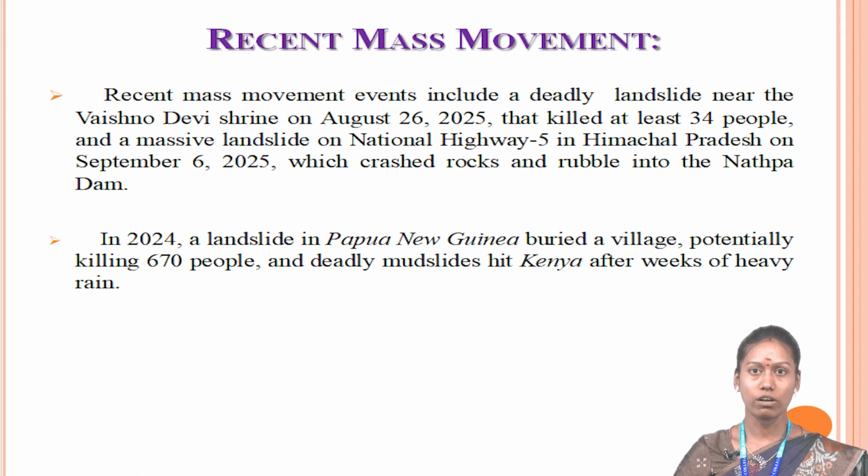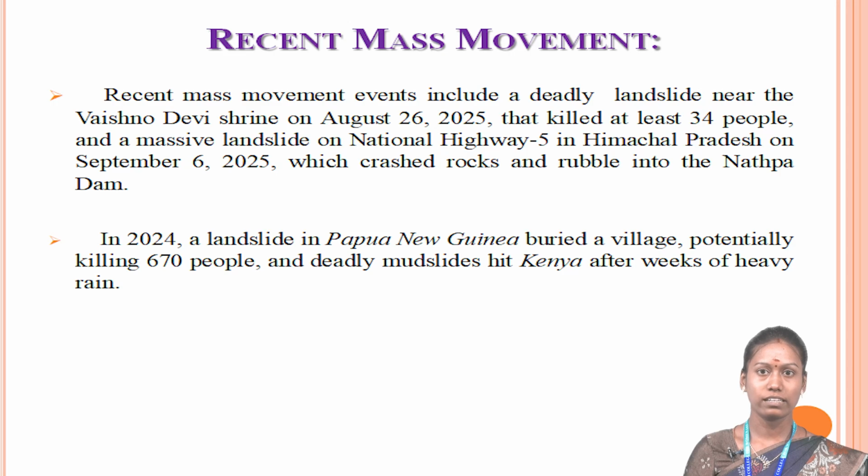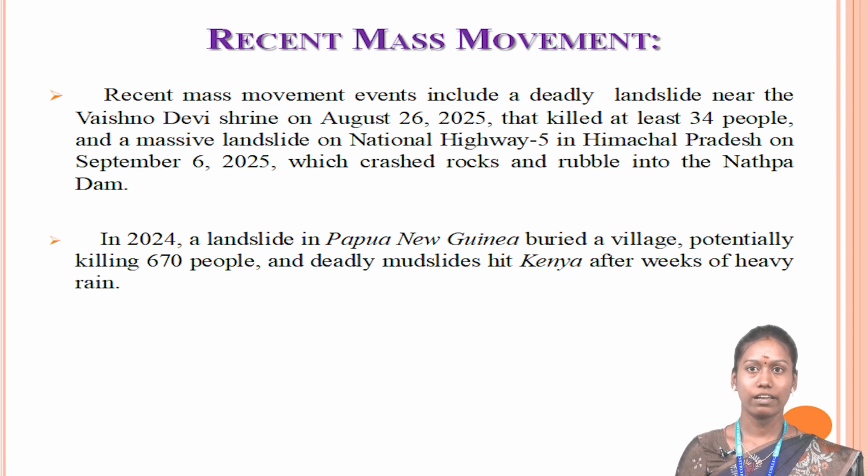Then what are the recent mass movements which happened on the earth? The recent mass movement events include a deadly landslide near Vaishno Devi Shrine on August 26, 2025 that killed at least 34 people and a massive landslide on National Highway 5 in Himachal Pradesh on September 6, 2025, which crashed the rocks and rubble into Pong Dam. Then in 2024, a landslide in Papua New Guinea buried a village, potentially killing 670 people, and deadly mudslides hit Kenya after weeks of heavy rain. These are the recent events of mass movement.